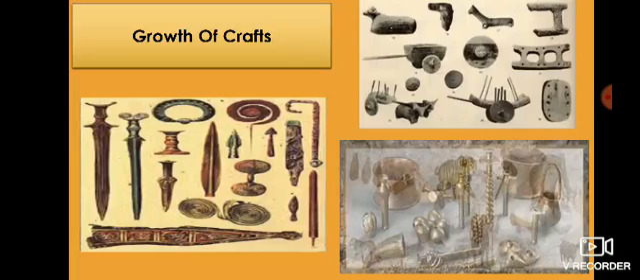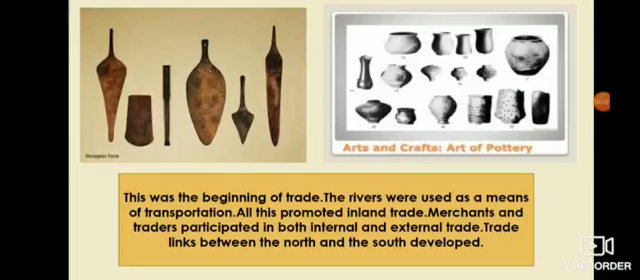This led to trade. Merchants and traders participated in both internal and external trade. Trade links developed between the north and the south. India also traded with the Roman Empire. Now, growth of trade. As a result of increased agricultural production, there was surplus food in the market. Villages supplied goods to towns. These goods were either consumed by people of the towns or exported to other regions. This was the beginning of trade.